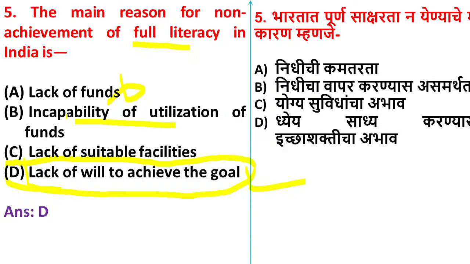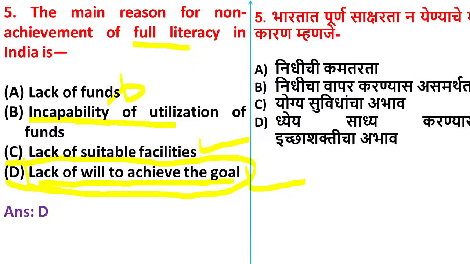Incapability of utilization of funds is not correct. Whenever the government gives funds for education, it is utilized. Even though we can say the expenditure on education is less, this option is not correct. Lack of suitable facilities is also not correct. Ours is a mixed economic system, where both the government and the private sector provide education to the people. So here the answer will be lack of will to achieve the goal.